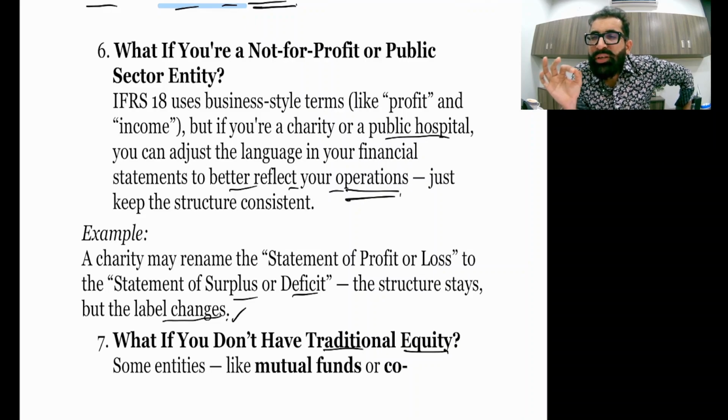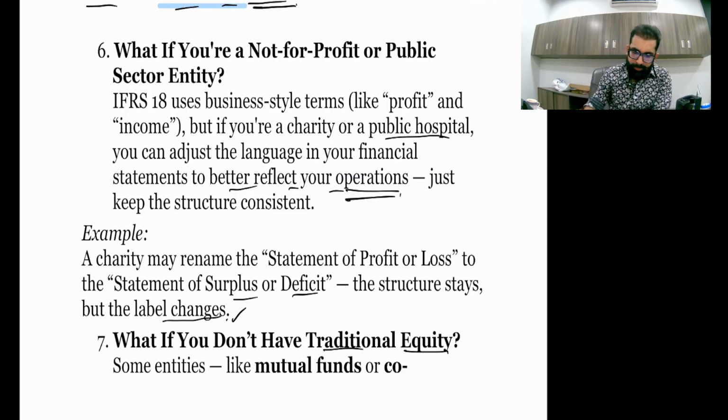And you know, that's the beauty of IFRS. IFRS standards are flexible as compared to US GAAP. United States GAAPs are very rule based. Our IFRS are principle based. That's why flexible and easy to apply. Read it. So a charity may rename the statement of profit and loss to statement of surplus and deficits. Yes, the structure stays, but the label changes.